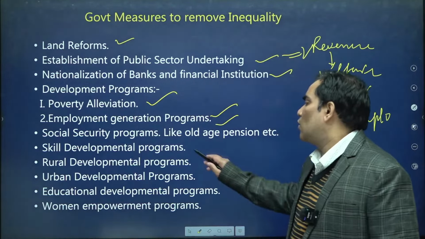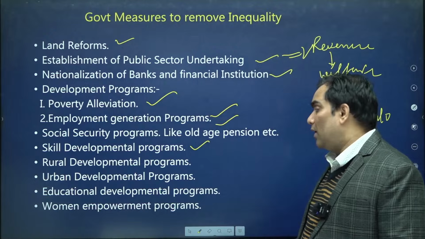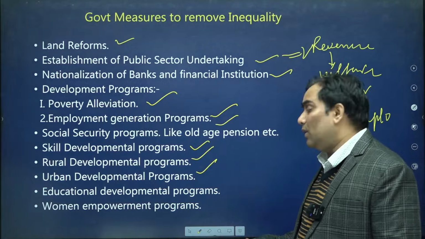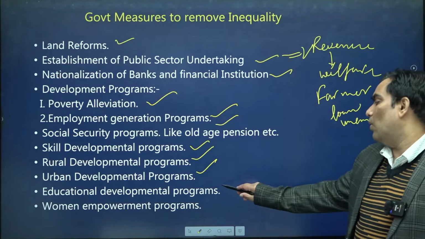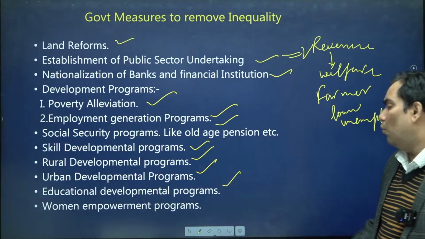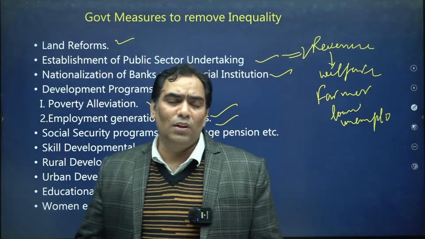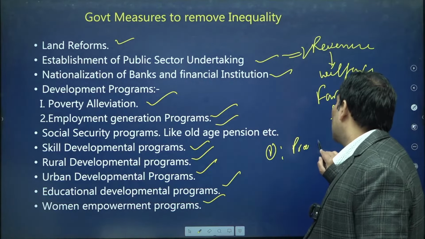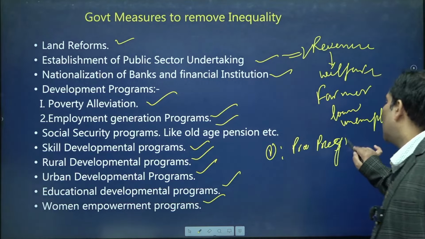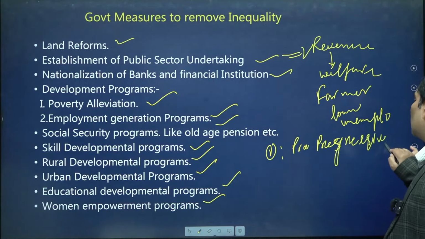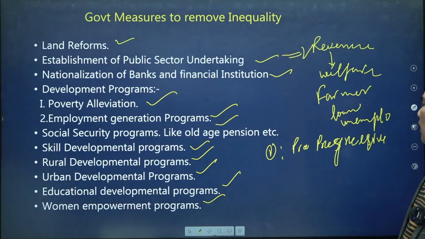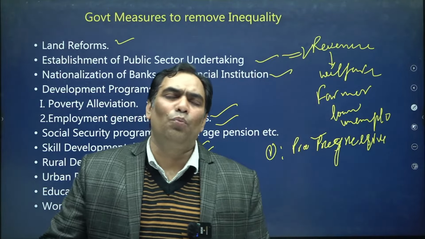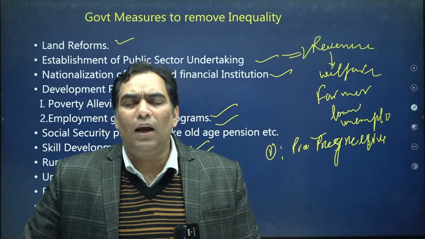There are skill development programs as well, like Skill India, and rural development programs. There is an urban development program like AMRUT, and there is an educational development program as well. Digital India, and women empowerment. We have many schemes for women empowerment, as well as a progressive tax system. We can say that the progressive tax system is also a measure for eradicating poverty. Progressive tax system means the people who have more income have to pay income tax at a higher rate.